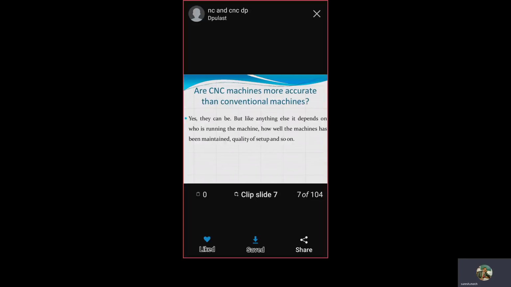Those machines we call conventional machines. These conventional machines do not have 100% accuracy or 100% efficiency, unlike the CNC machine.